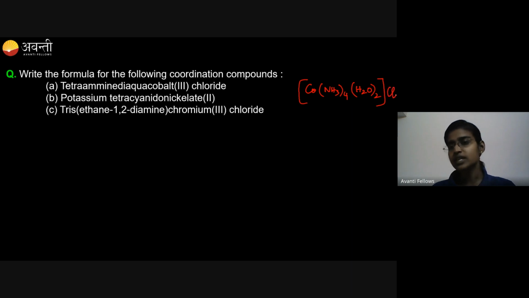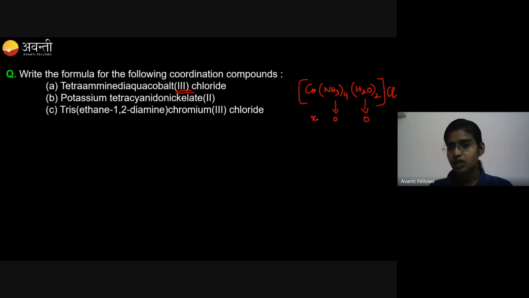Now, how many Cl are present outside the bracket? That has to be determined from the oxidation state given in the question. The oxidation state is 3. Amine is a neutral ligand, so it is 0. Aqua is also a neutral ligand, so it is also 0.